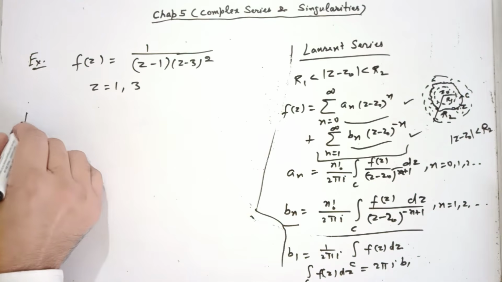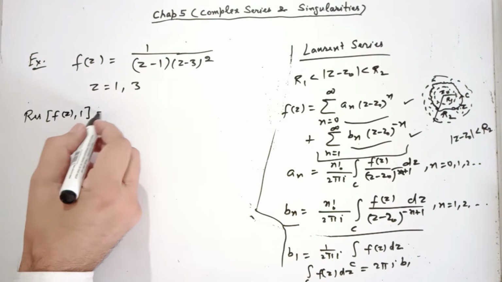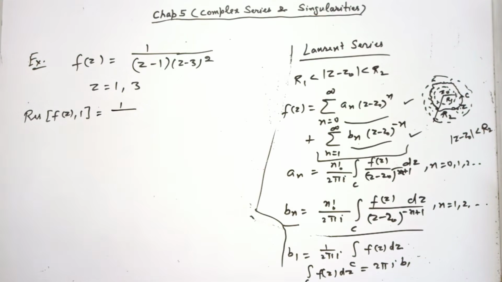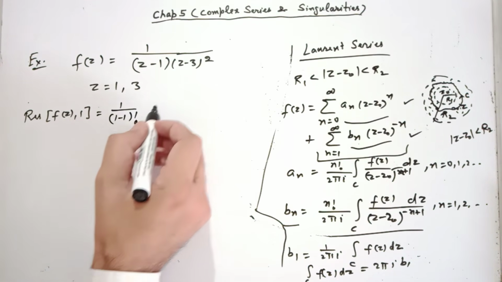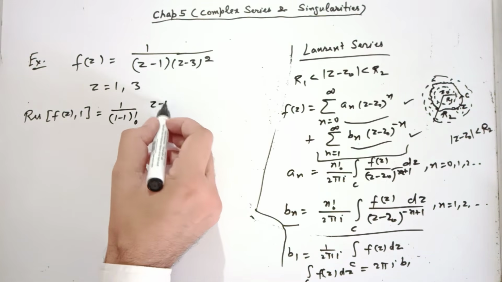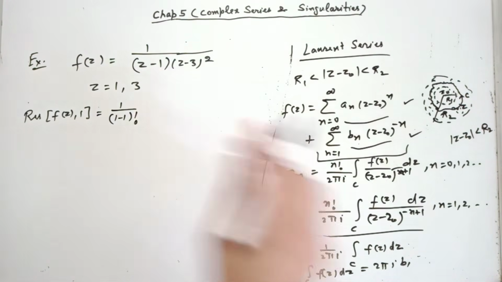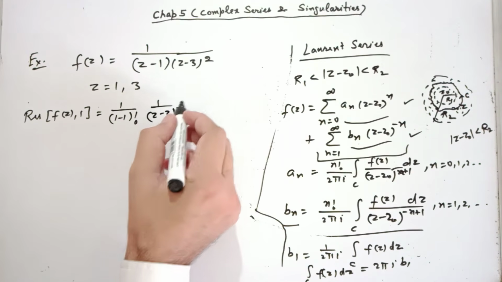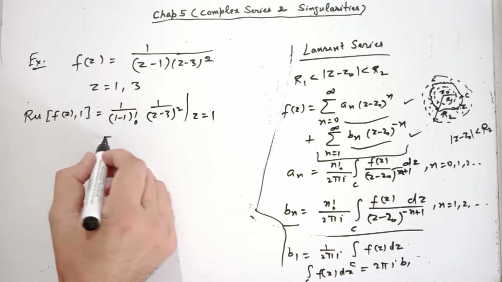So what is residue of f(z) at 1 according to that formula? 1 over factorial (m minus 1). It is a simple pole of order 1 only. So 1 minus 1 factorial. M minus 1 derivative means no derivative. Simply multiply this function by z minus 1. So you get 1 over (z minus 3) whole square, and calculate this whole thing at z equal to 1. So what do you get? 1 over 4.